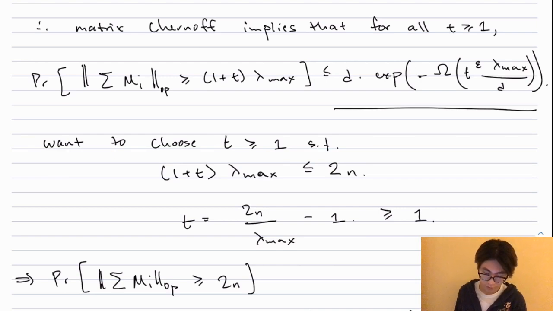That means we're going to want to choose t such that 1 plus t times lambda max is at most 2n. And recall we need to choose t at least 1. But since lambda max is not too large, at most n, we can always do this, because this just requires setting t to be 2n over lambda max minus 1, which is at least 1 because lambda max is at most n. So I can just choose t to be this quantity, 2n over lambda max minus 1.